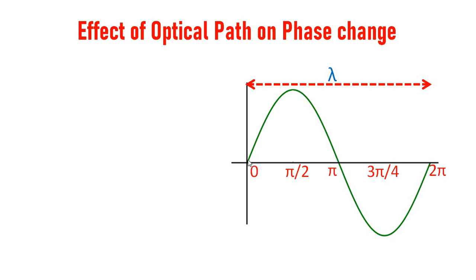If the wave travels a distance lambda by 2, then there will be a phase change of pi. That means the wave will be inverted.